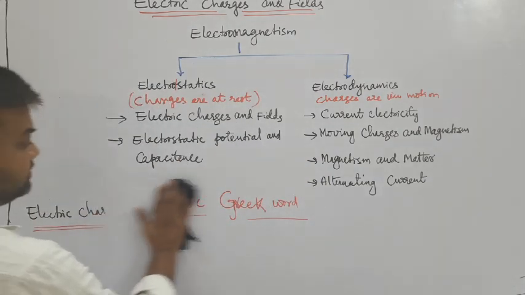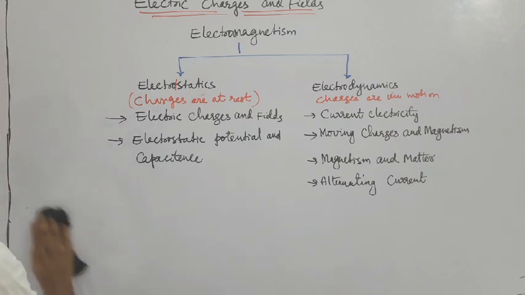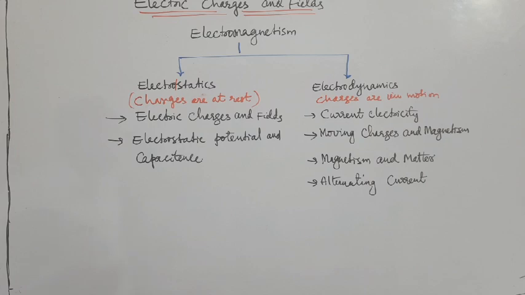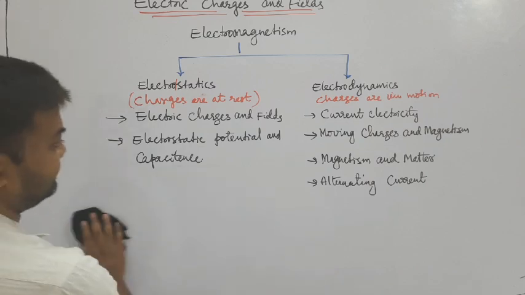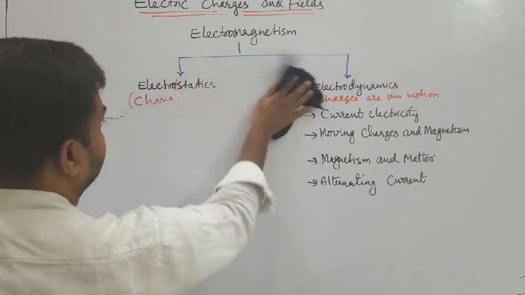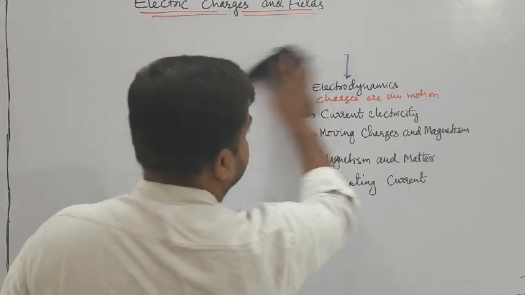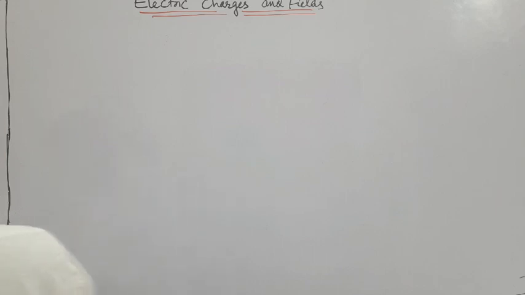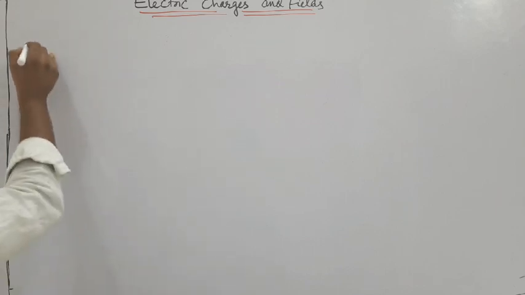First, this is what we have as classification. First you have to write this one. After writing this, we have to discuss what is electric charge. Just pause and write the notes. Next we have what is electric charge and what are the properties of electric charge, that we have to discuss here. First of all, we have to discuss electric charge.